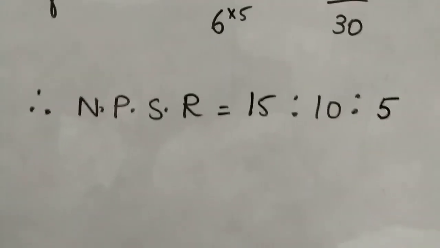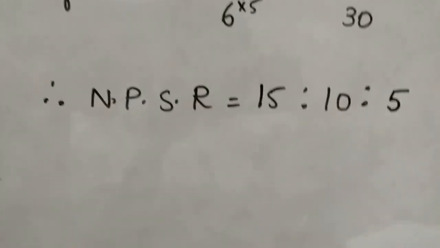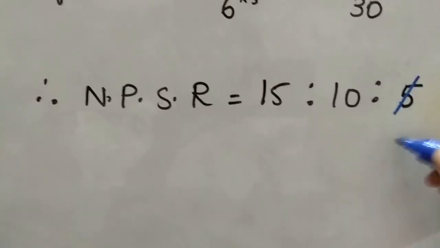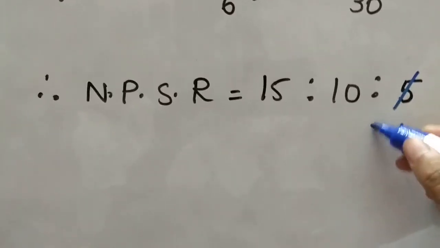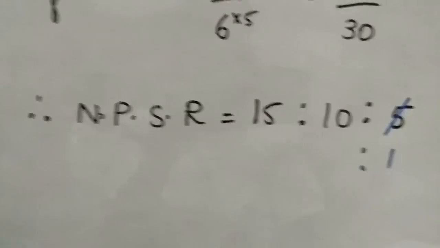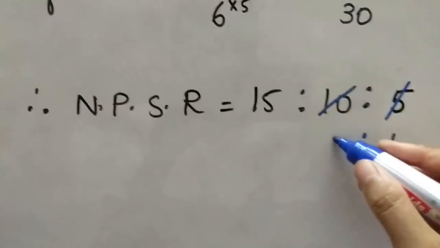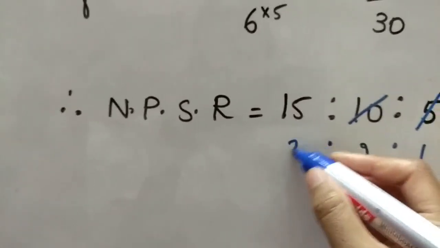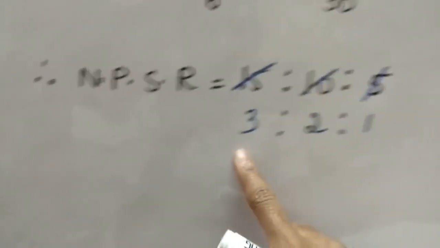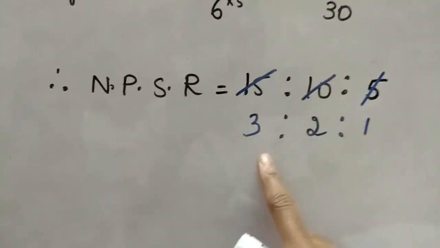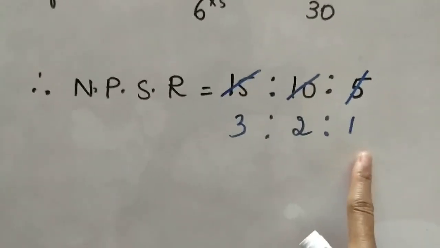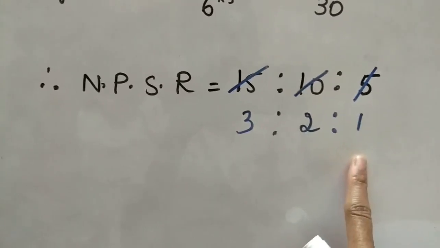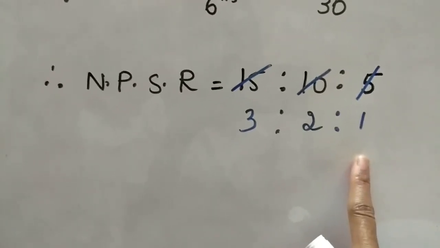So what I'm going to do is bring it to the least form. 5 1s are 5. So I guess all go in the same table. 5 2s are 10 and 5 3s are 15. So I have brought it to the least form, 3:2:1. Now this is simple for us to go for the next calculation.